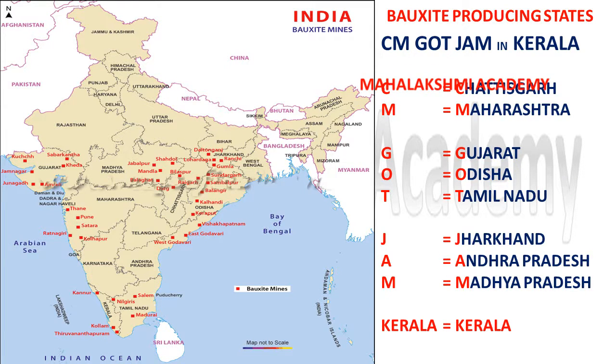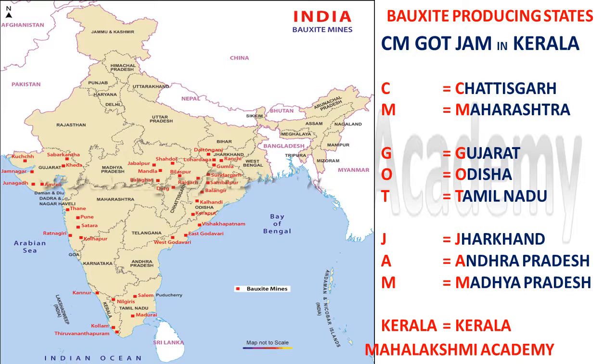So now we are going to discuss the bauxite producing states. Till now we have gone through only the famous bauxite deposits found in India. Now we are going to concentrate on the bauxite producing states located in India. We are going to learn all the state names through a trick. The trick is: CM got jam in Kerala. He was searching for jam and was fond of jam. So CM got jam in Kerala.